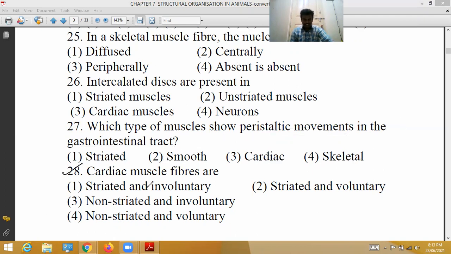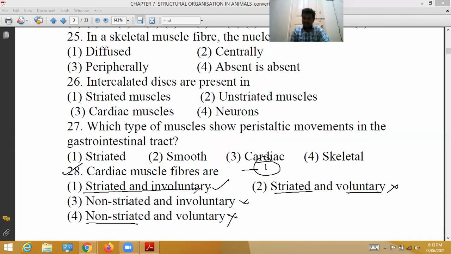Next, 28th question. Cardiac muscle fibers are striated and involuntary. Striated means they have cross striations. They are involuntary; we don't know when cardiac muscles show movement. So the first option is correct. Striated voluntary is not right, non-striated involuntary is not right, and non-striated voluntary is not right.